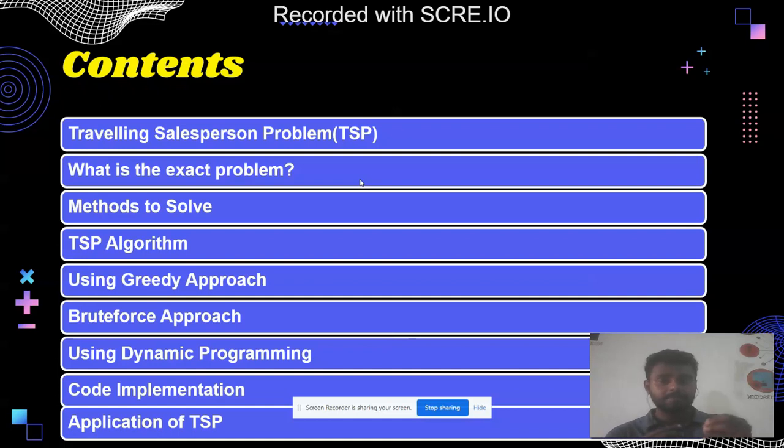If the greedy approach fails, what are the other approaches? We'll see that there are possible methods like the brute force approach. Then we will try to solve this TSP using the dynamic programming approach, and then we will see the code implementation, and then we'll see the application of the traveling salesman problem.